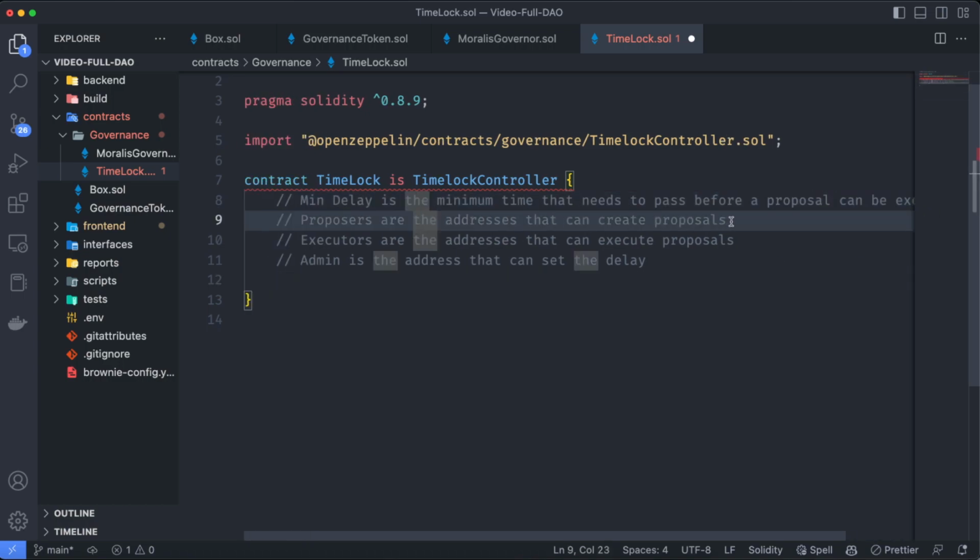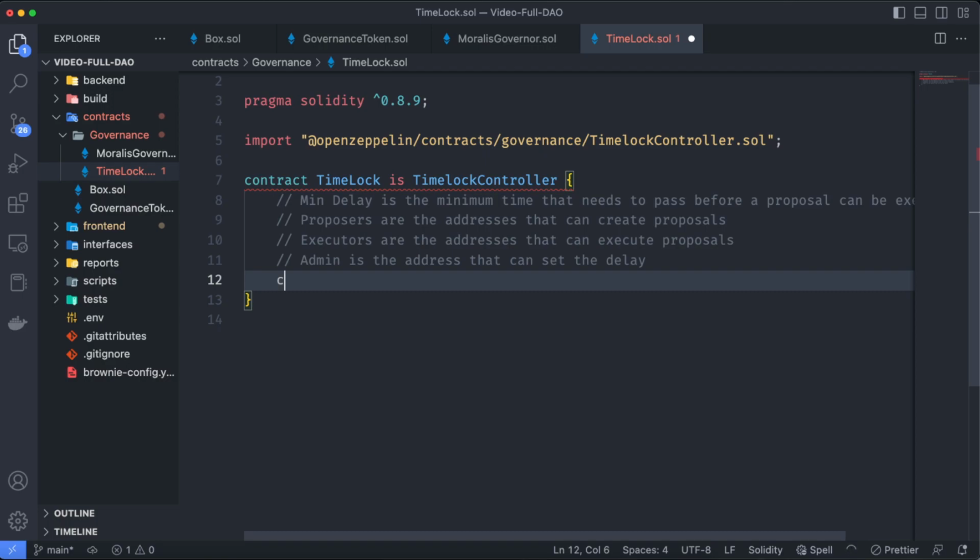The proposers, remember I said that this contract is going to set up the roles, like the proposers, also the executors, and also the admin. This admin role must be renounced once the contract is deployed in order for the admin to be the actual DAO and not a specific wallet address.